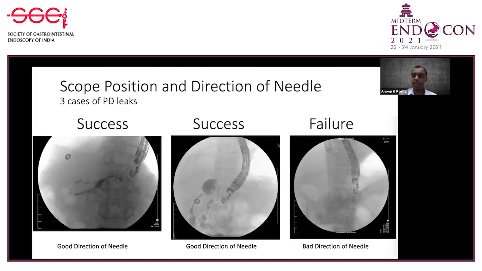See, these are 3 cases of PD leaks which we did. The first 2 were successes, the last one is a failure. See the direction of the needle. This is directed towards the papilla. This has got the best direction here. And this was a failure. This has got a bad direction of the needle.